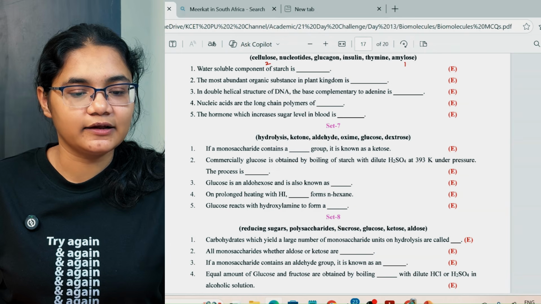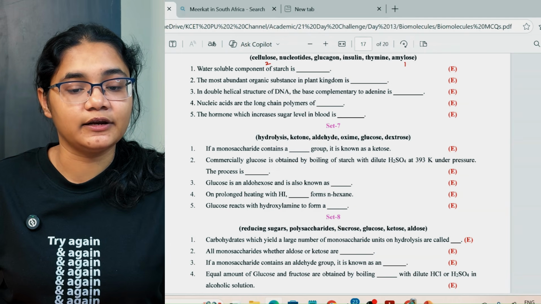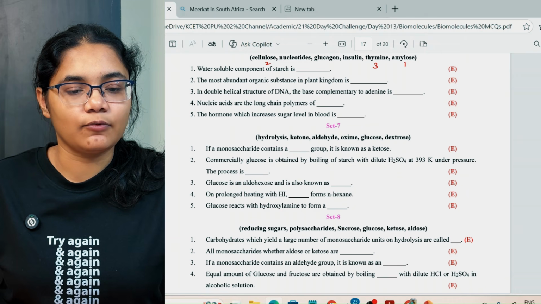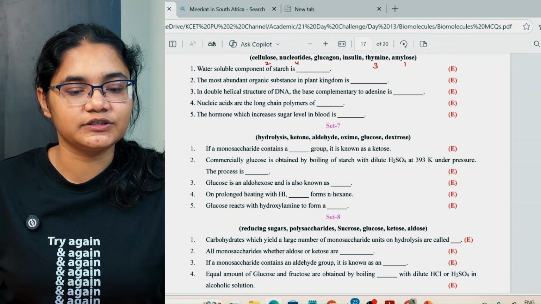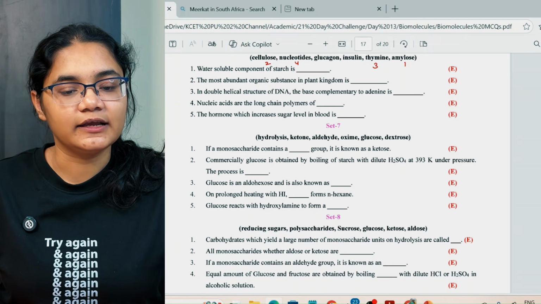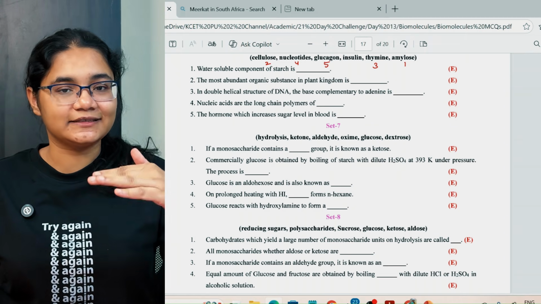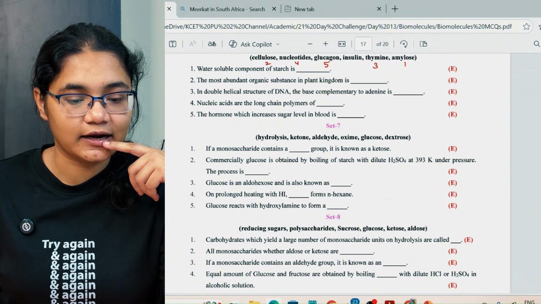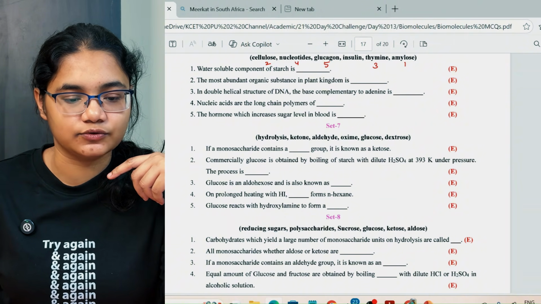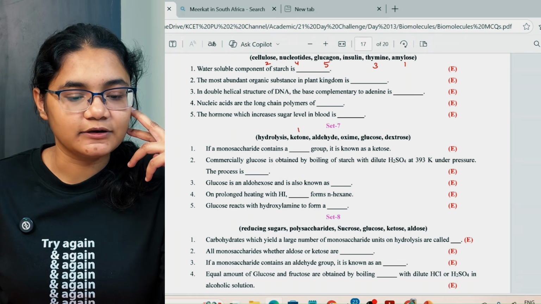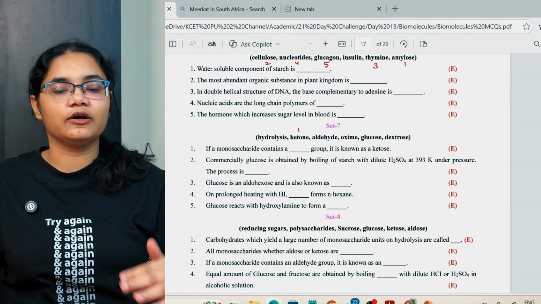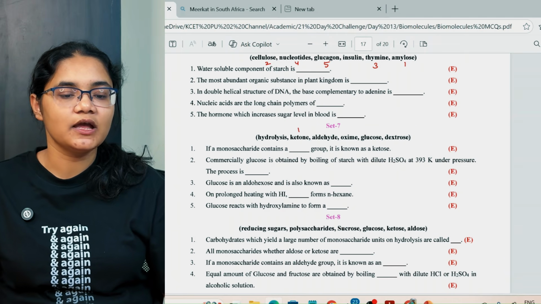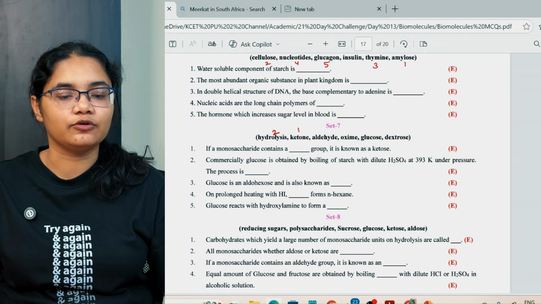Next, in double helical structure of DNA, the base complementary to adenine is your thymine. Nucleic acids are long chain polymers of nucleotides. The hormone which increases the sugar level in the blood is your glucagon. Okay, insulin decreases it, but increasing work is done by glucagon. Next, if a monosaccharide contains a ketone group, it is known as a ketose. Commercially, the glucose is obtained by boiling of starch with dilute sulfuric acid at 393 Kelvin under pressure. The process is hydrolysis.